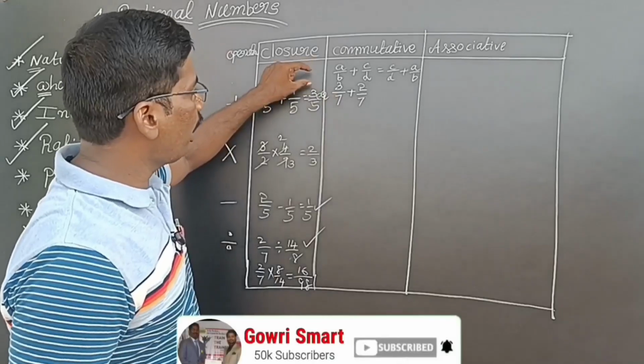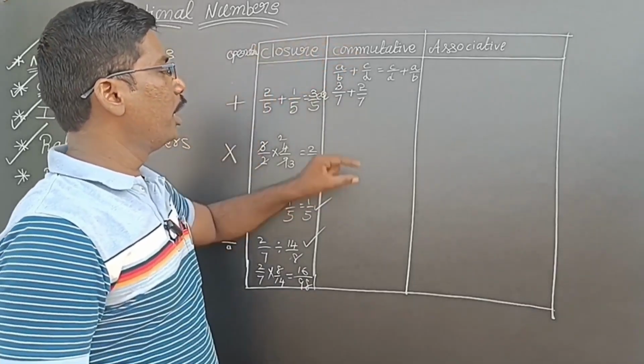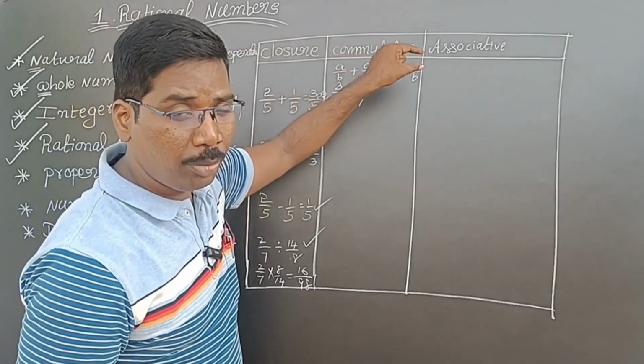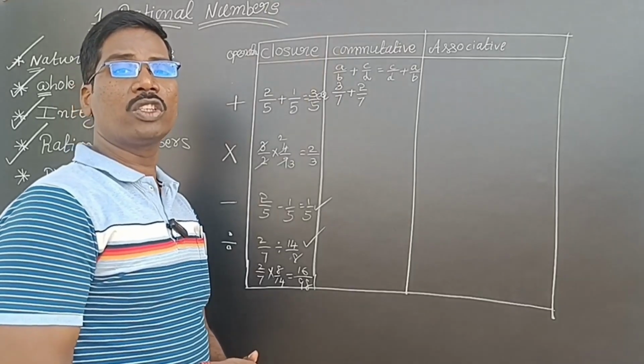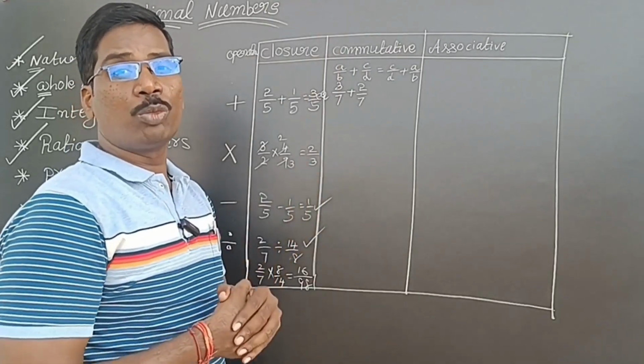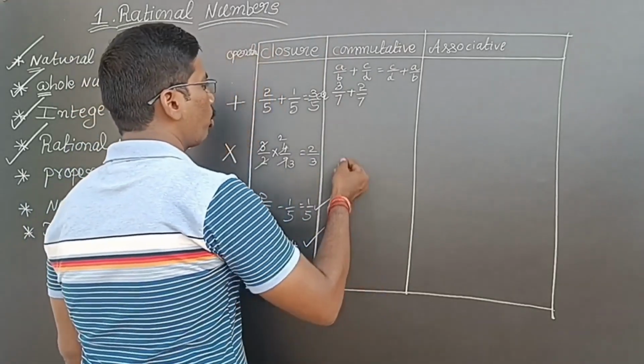So if a by b rational number is added to c by d rational number, and c by d is added to a by b, then both answers will be the same. Both answers will be the same. Then only the commutative property is satisfied.